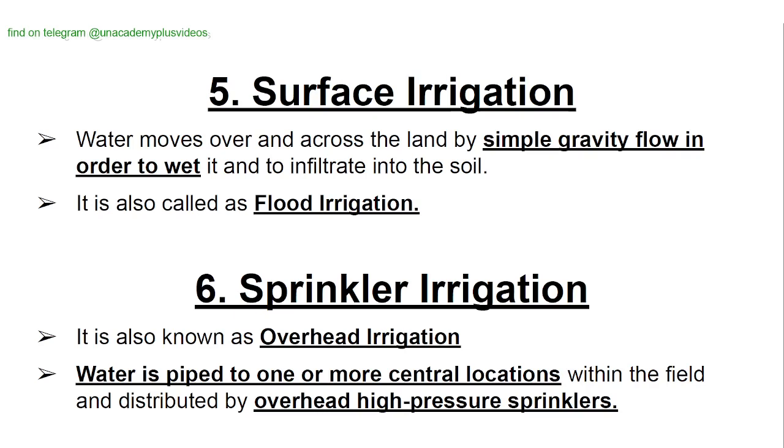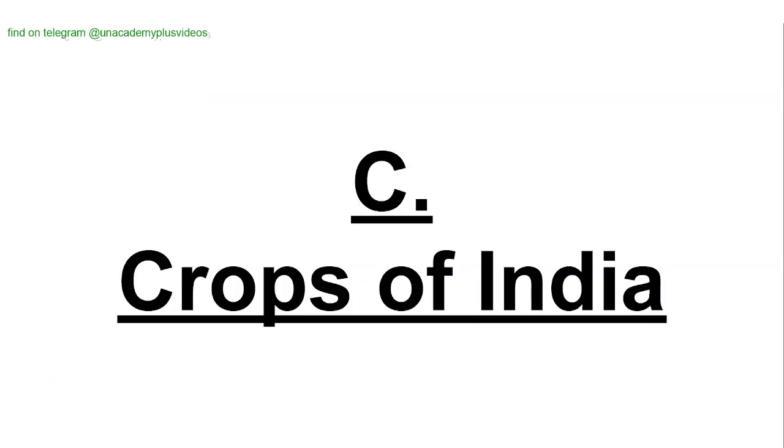Surface irrigation. Water moves over and across the land by simple gravity flow in order to wet it and to infiltrate into the soil. It is also called flood irrigation. Sprinkler irrigation, also known as overhead irrigation: water is piped to one or more central locations within the field and distributed by overhead high pressure sprinklers.